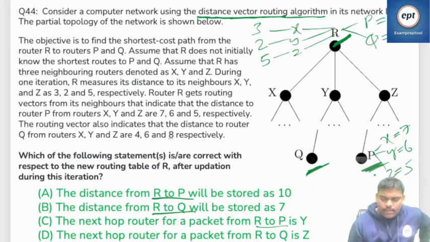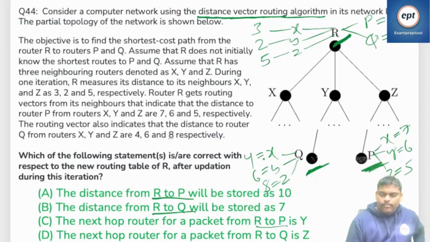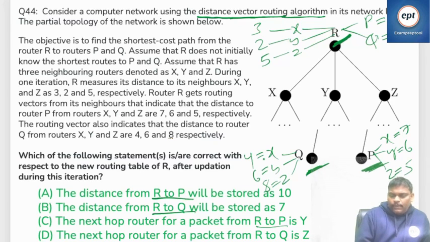In a similar way, for Q from X, Y, Z it is 4, 6, 8. So R will get this information from its neighbors. Now I think these are the things until now.